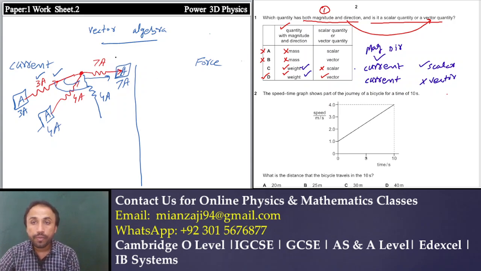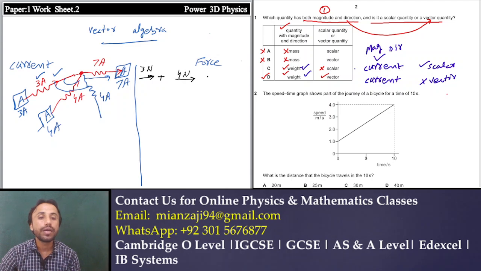Let's take the example of force. Here is a force of 3 Newton. When this force is added to a 4 Newton force, the result is simply 7 Newton.